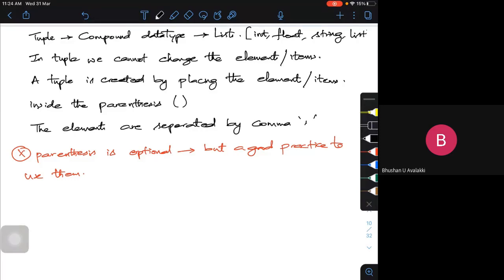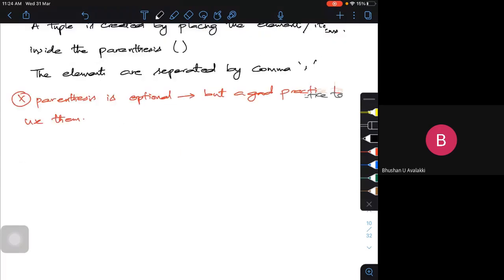A tuple can have a list inside it as an element or an item. And one beautiful thing is that when I have a list inside a tuple, within the list I can do the modifications. So a tuple can have n number of items, or it can include a list also. It can have a string, a complex, an integer, all those things.